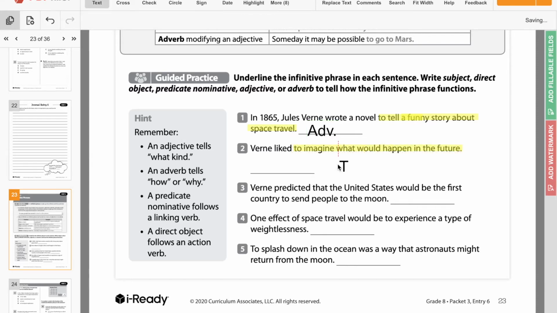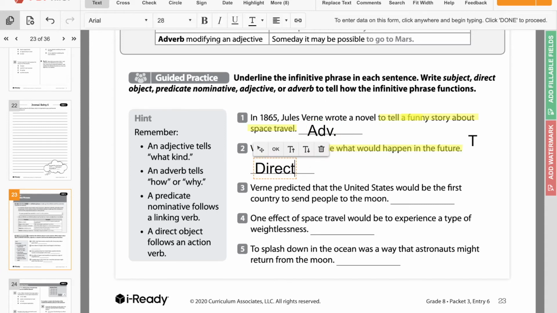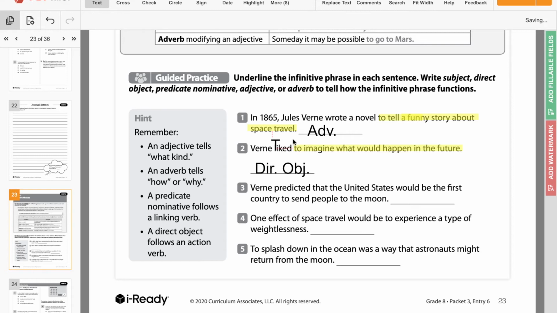So what is to imagine what would happen in the future doing? Well, it follows immediately after the word liked. Now, what type of word is liked? What part of speech is it? It's a verb. Which one of these follows an action verb? A direct object. So this time it's functioning as a direct object. Another way we can identify it is it's the idea or the noun that the subject is interacting with. So what does Verne like? To imagine what would happen in the future.